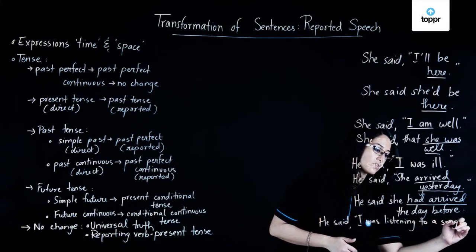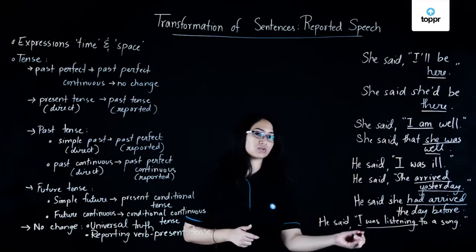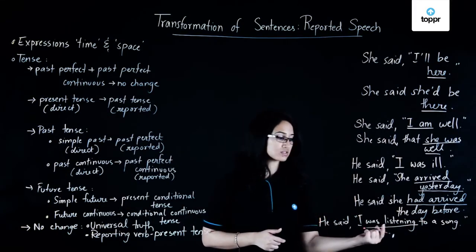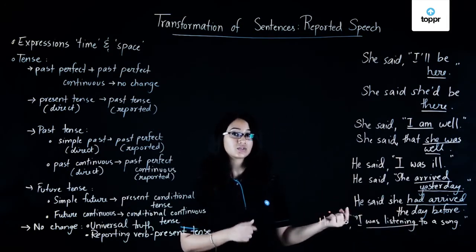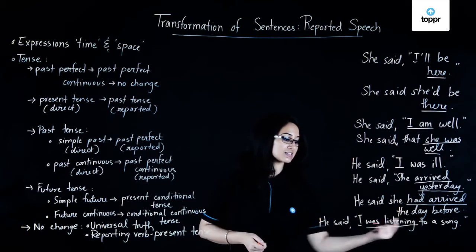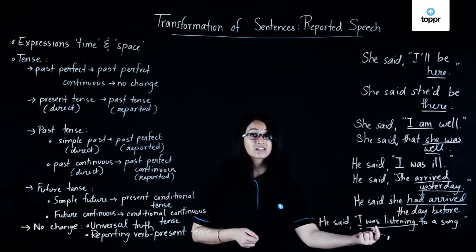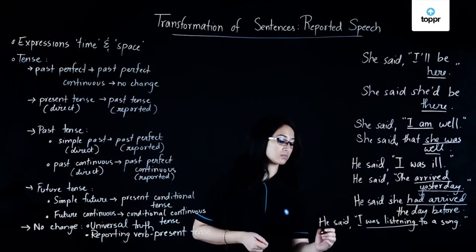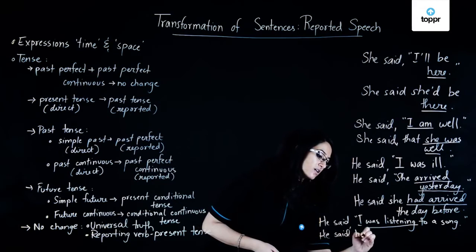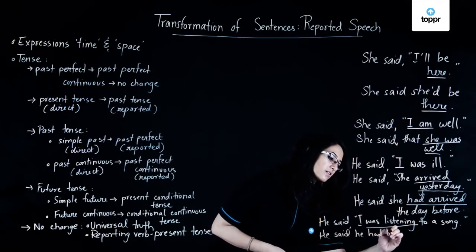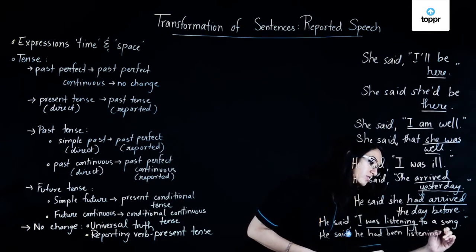If you change this sentence, which is in the past continuous tense, past because of was, and the ing form in listening gives me the hint that it is in the continuous tense, to reported speech, it would be converted to your past perfect continuous tense. This will become, he said he had been listening to a song.